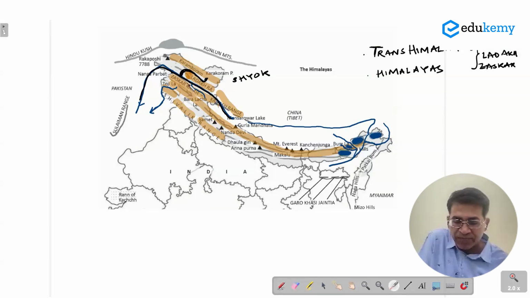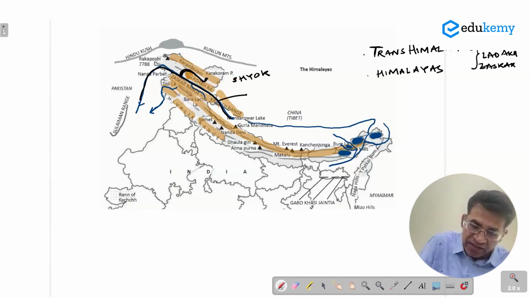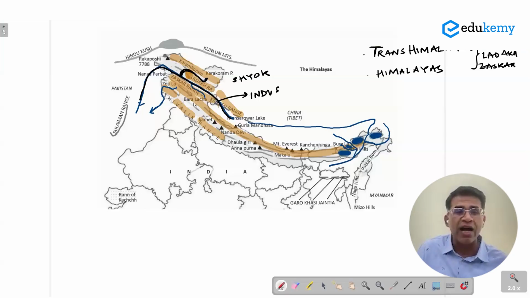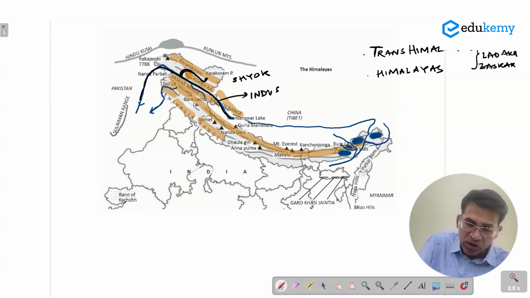So the Ladakh range is actually between Karakoram and Zaskar. And the river that separates Karakoram from Ladakh is the Shyok River. And this river is the Indus River. So Ladakh range and Zaskar range are divided by Indus River. The sequence is we have first Karakoram range, then we have the Shyok River, then we have Ladakh range, then we have Indus. And from the Zaskar mountains, we also have a small river here. This is called Zaskar River.